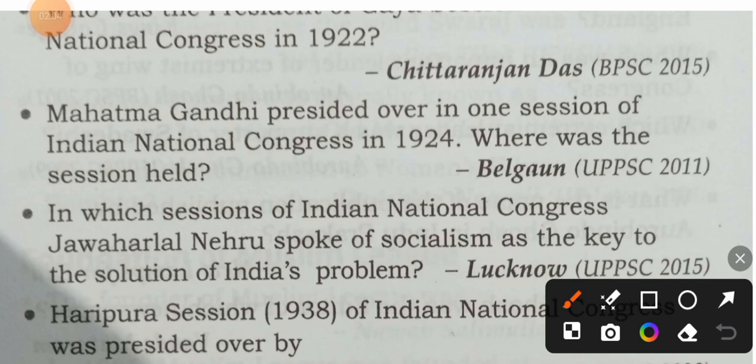Mahatma Gandhi presided over one session of Indian National Congress in 1924. Where was the session held? The correct answer is Belgaum.